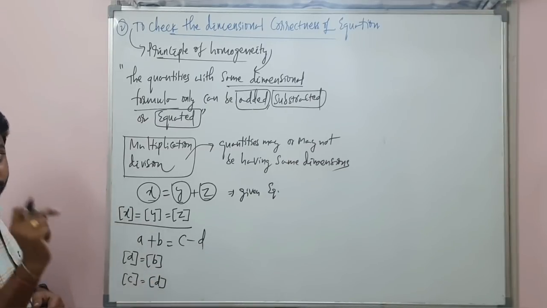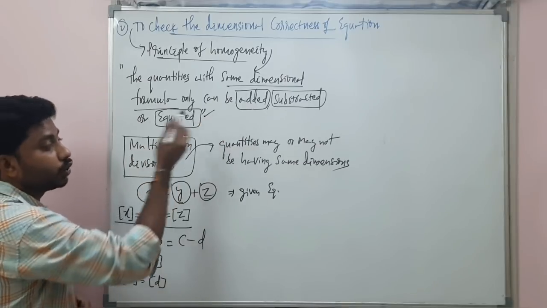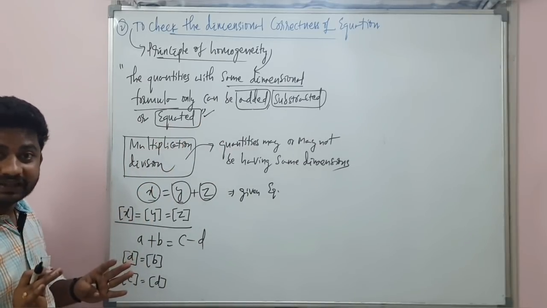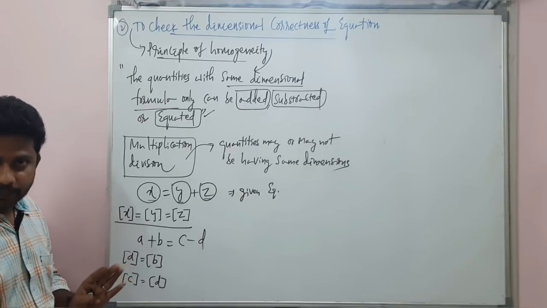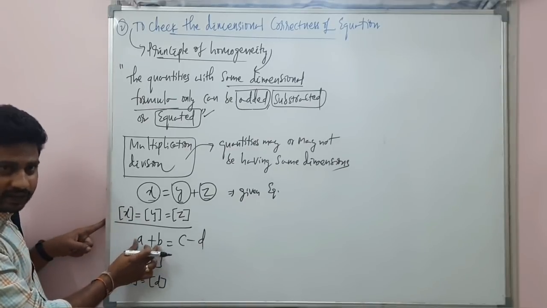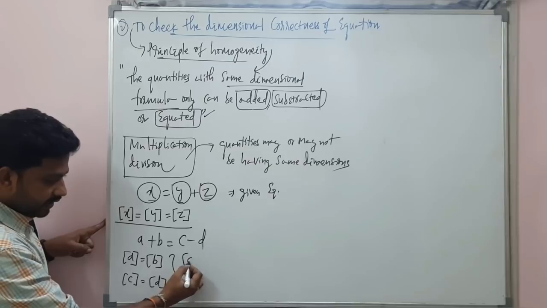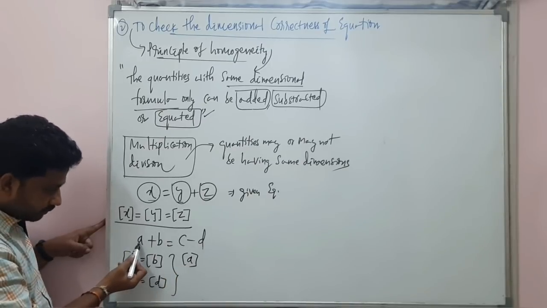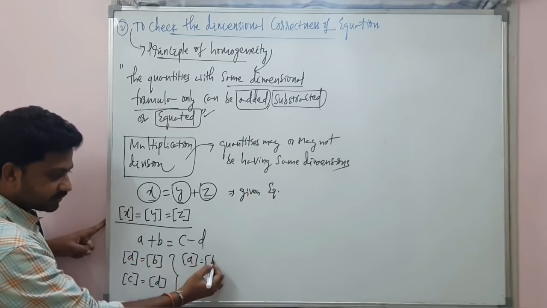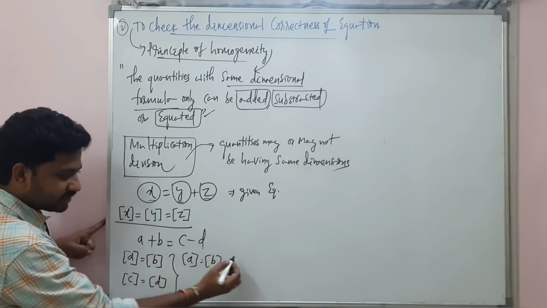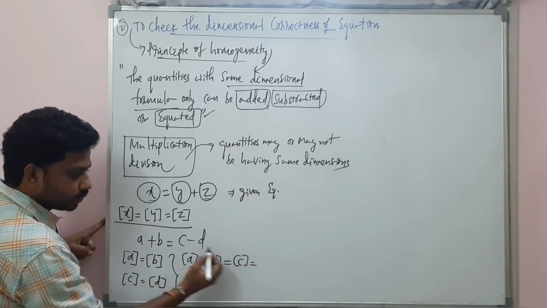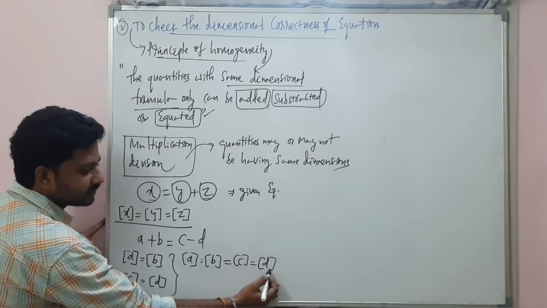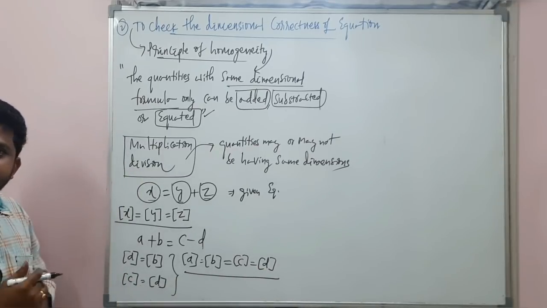According to the principle of homogeneity, equated is also included. Then I can say what I told you just now. On the left-hand side, how many physical quantities are there? A. That must be equal to this b dimensions. That must be equal to this c. That must be equal to this d dimensions. Is it clear?